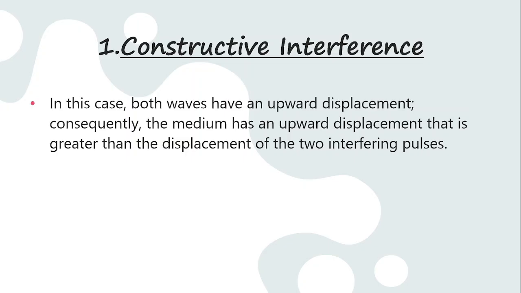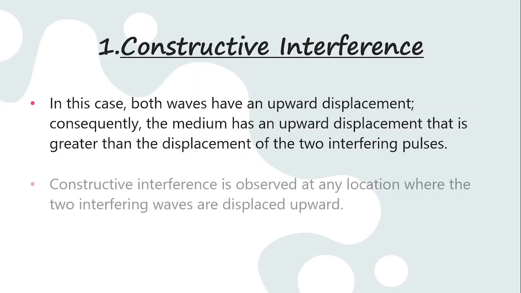So in constructive interference, the two waves that are interacting with one another both have an upward displacement. That leads to a displacement greater than that of the two interfering pulses within the interference.